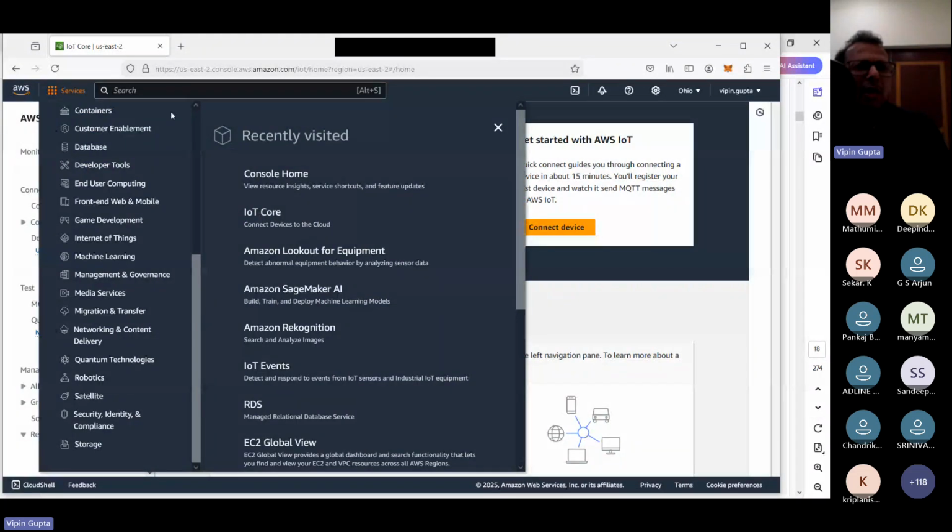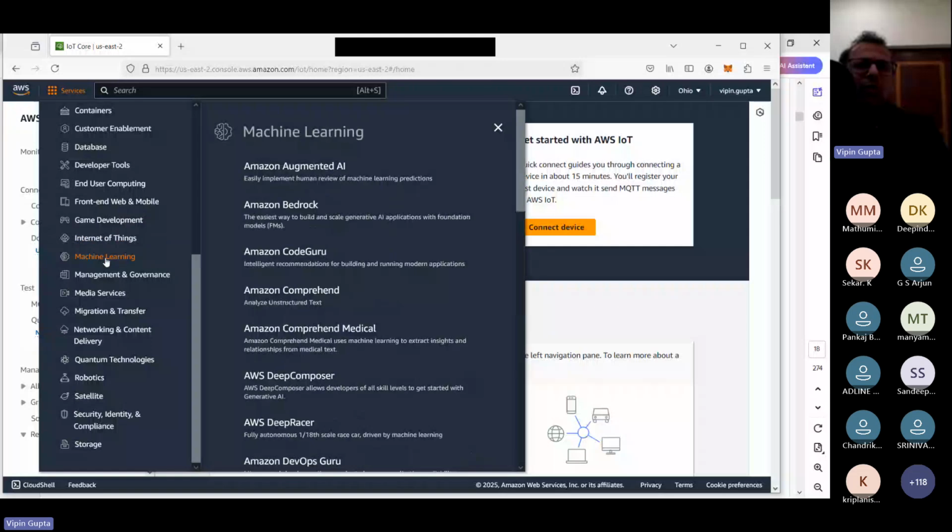But in our case, we will be looking at two categories: AI solutions and Internet of Things. If I click on this, certain solutions are available which are used for machine learning, deep learning, and AI purposes. Then we have Internet of Things, where a lot of solutions are available.